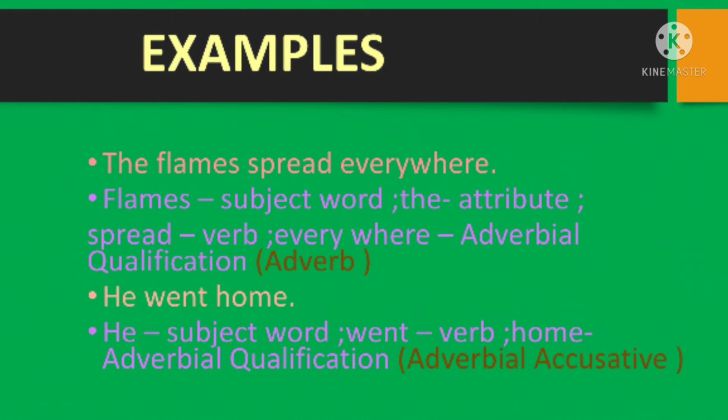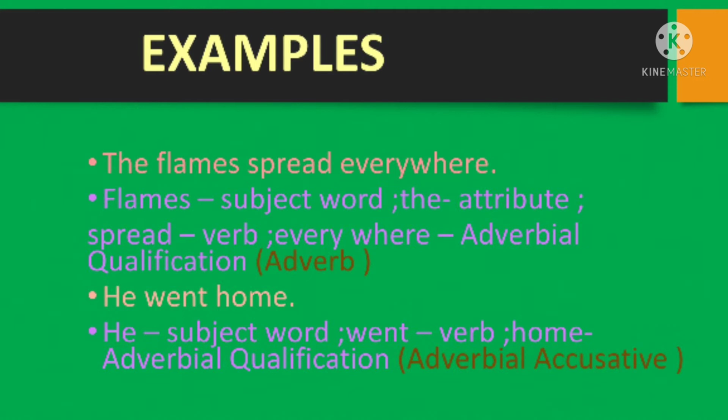Here, what is the complete subject? The flames is the complete subject. In that, what is the main subject here? Flames. So that will be the subject word and the will be the attribute. Spread will be the verb. Everywhere. How does it spread? Everywhere. It spread everywhere. So we call that adverbial qualification, and here it is actually the predicate. We call it adverbial qualification and it is playing the role of an adverb.